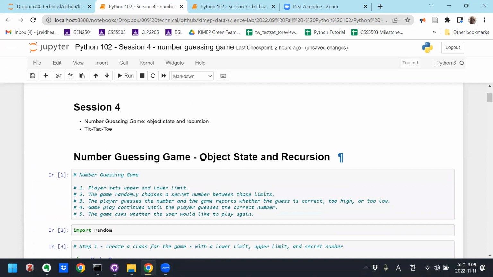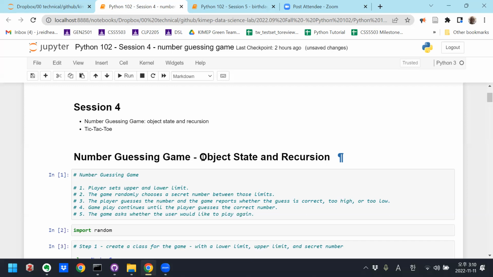The first one is object state, right? We talked about this quite a bit last time: is the game on or off, and which round are we in? Keeping track of the round, keeping track of whether the game is still playing or not. So those are some different ways that we keep track of object state.